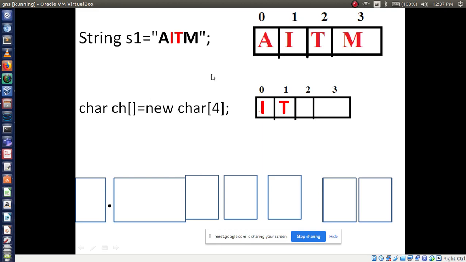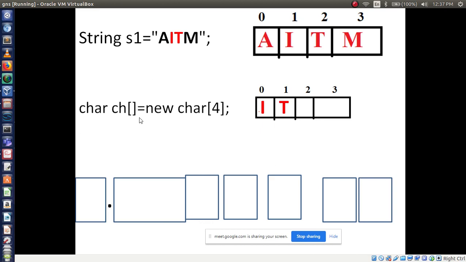Variable name is ch. From this string you are accessing two characters and storing them in another character array. Both mean the same. Here you are using an array, here you are not using any array, right? So the task is what? To print more than one character into another array. For this purpose I have taken another character array ch. Here I am storing I and T, right?